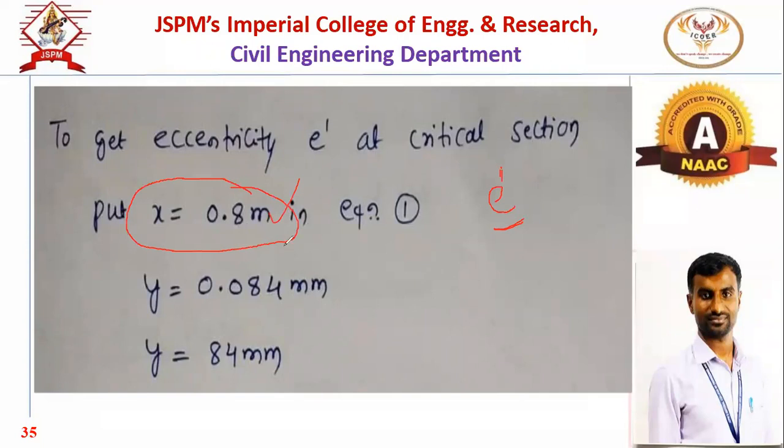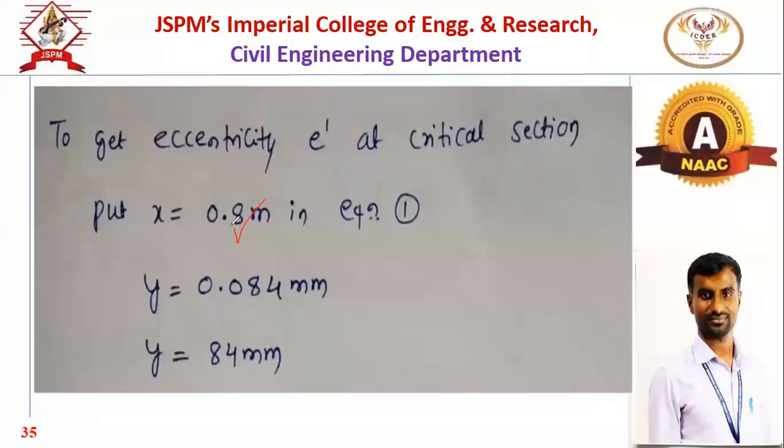Because the critical section is located at a distance d, and d is 800 mm, because the overall depth was 900 minus the given eccentricity 100. So 900 minus 100, 800 mm, is the effective depth. So the critical section is located at d, that is 800 mm or 0.8 meter.